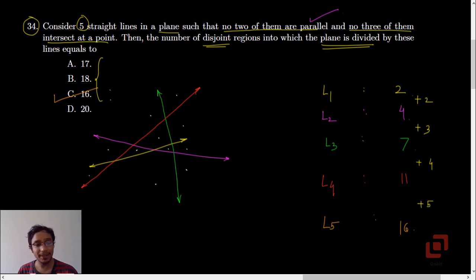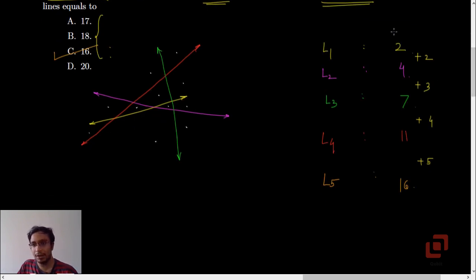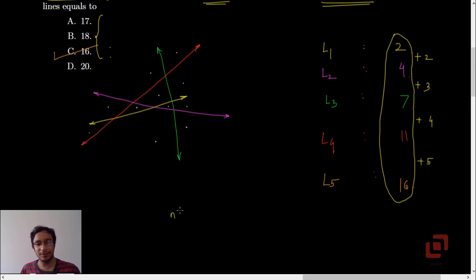The other thing about these numbers is that every number here in this column, the colorful numbers, is actually n into n plus 1 upon 2 plus 1. We will check it now. If we let n be 1, then you will get 2.